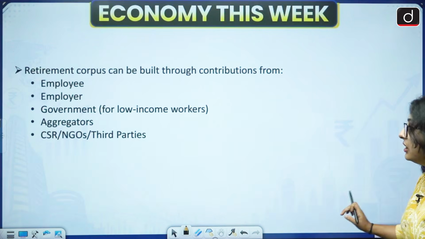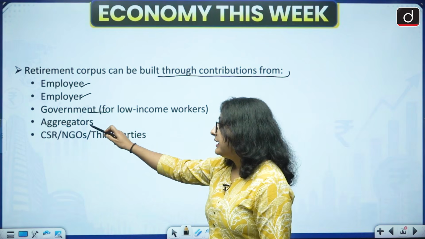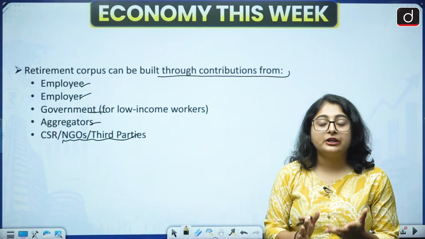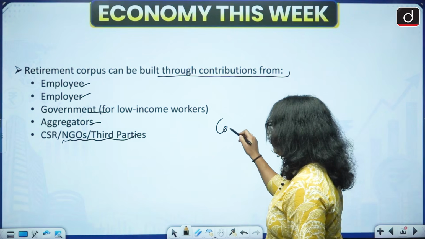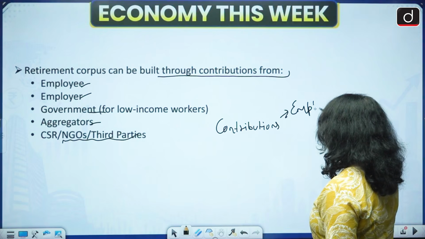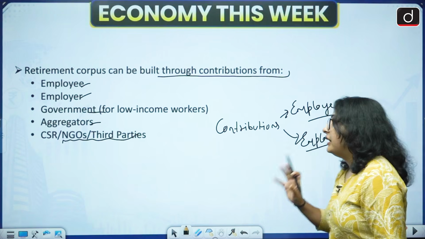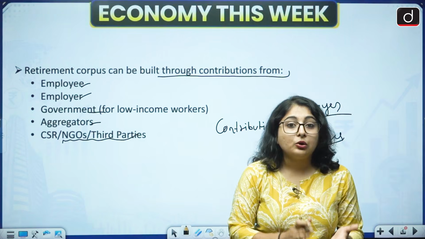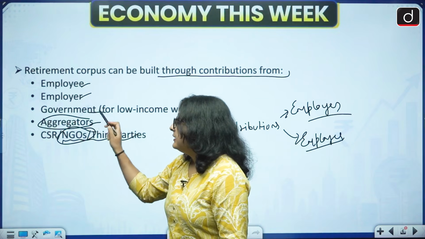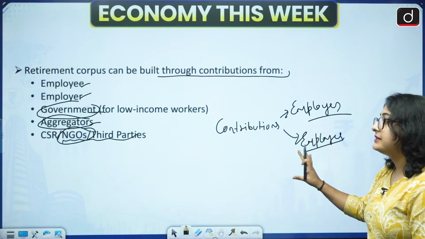All right. Now, the retirement corpus can be built through contributions from the employee, employer, government, aggregators, NGOs and third parties. This is a very interesting framework in EPFO 3.0. Earlier, the contributions were made by two parties, the employer and the employee. But now the government says that other aggregators like NGOs and the government, these stakeholders, can also contribute to your provident fund. This is an interesting aspect.